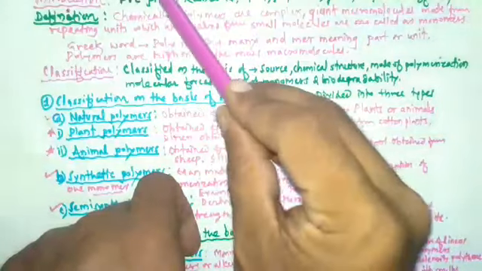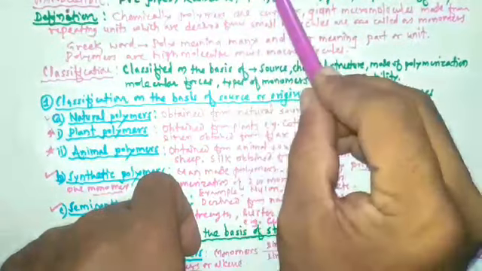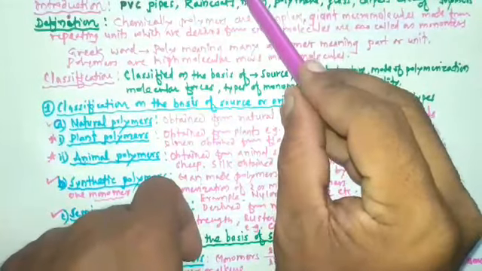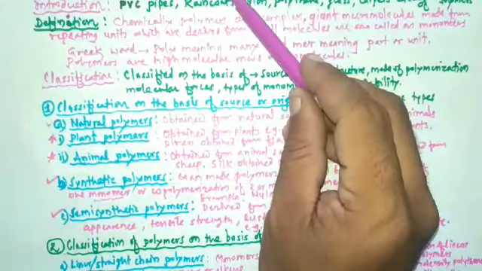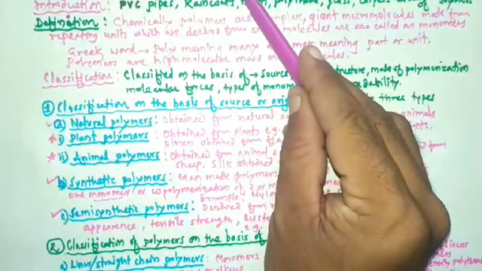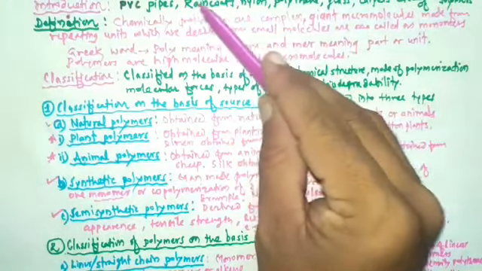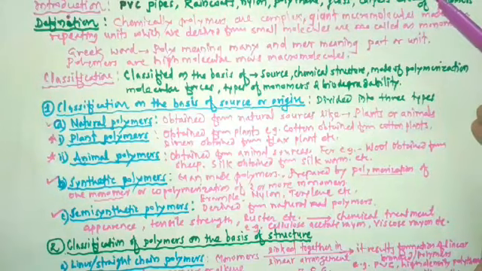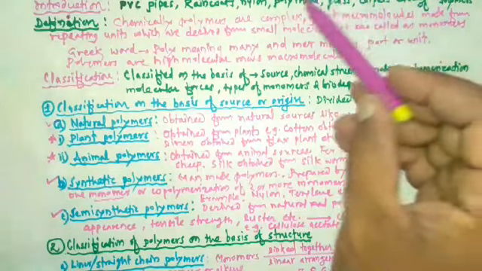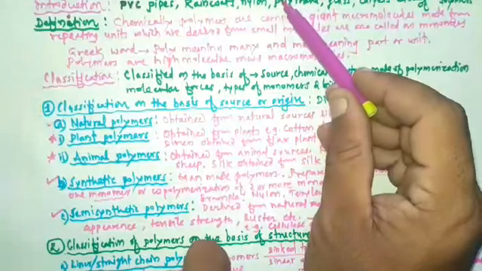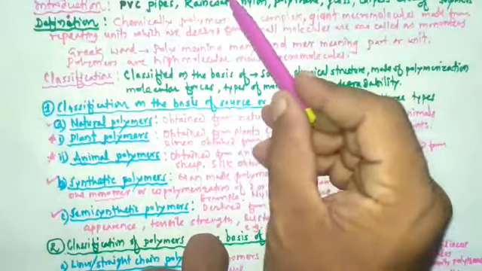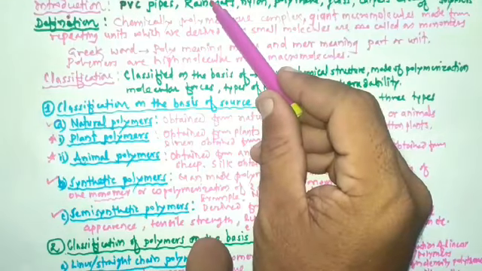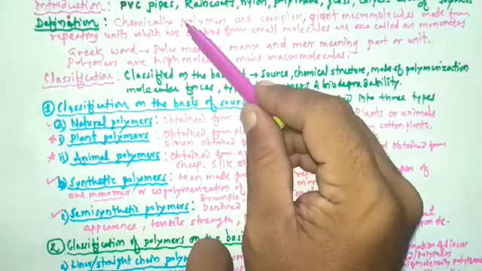So the name of new topic is Introduction to Polymer Chemistry. So polymer plays a very important role in our daily life. Examples of polymers are PVC pipe, raincoats, nylon, polythene, glass. These are the examples of polymers. So after studying how polymers are very important in our life, we studied the actual definition of polymers.